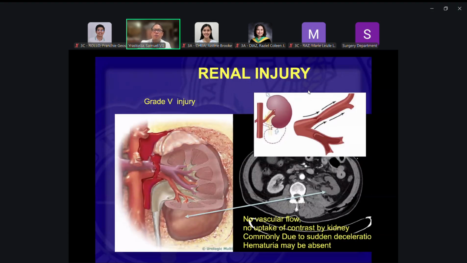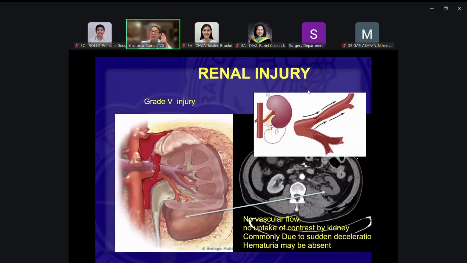However, in vascular injuries, okay, you can see there on CT scan, there's no flow of blood into the kidney. So the kidney does not light up. As compared to the other side, the other kidney, as you can see, it lights up. It's whiter than the injured kidney. In this case, there's no flow of blood into the kidney and there's no uptake of the dye. So the kidney does not light up. And that will tell you that there might be renal artery injury, or vascular injury to the kidneys, because there's no flow.